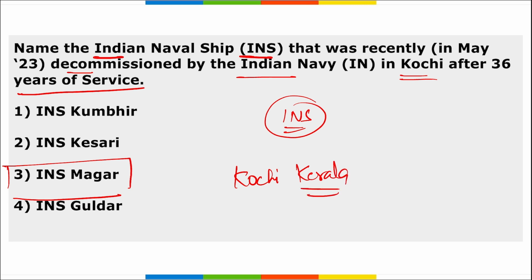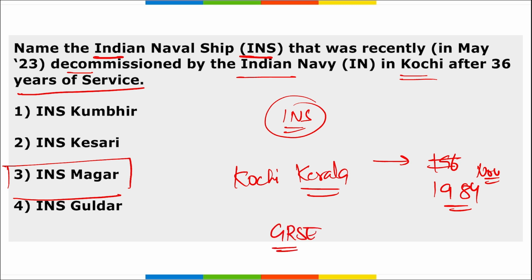Correct? Then remember, when was this launched? 1984. This was launched, right, in the month of November. And it was built by whom? It was built by GRSE, that is Garden Reach Shipbuilders and Engineers Limited. This company is where? It is in Kolkata, West Bengal.